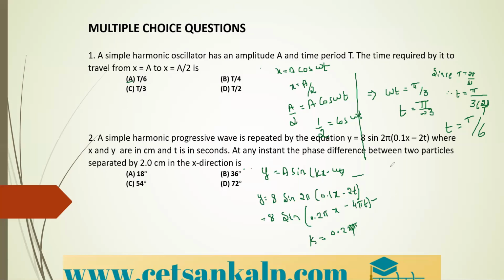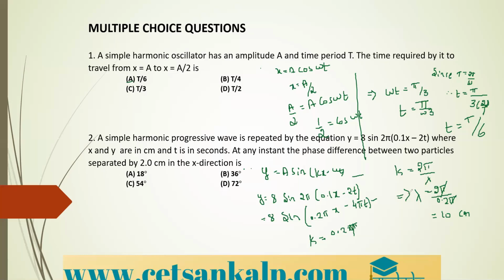Then here we know the formula for k is k is equal to 2 pi divided by lambda. Therefore, lambda is equal to 2 pi divided by the k value, which is 0.2 pi. So pi will get cancelled. 2 divided by 0.2 is nothing but 10 centimeter. The value of lambda is 10 centimeters. So what do you need to calculate? The phase difference between the particles separated by 2 centimeter in the x direction. To calculate the phase difference, we require this lambda value. So we have calculated the value of lambda.